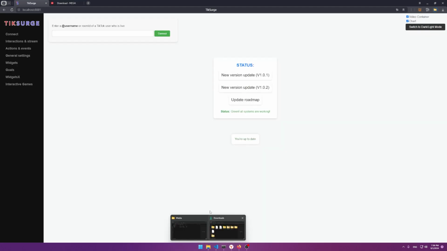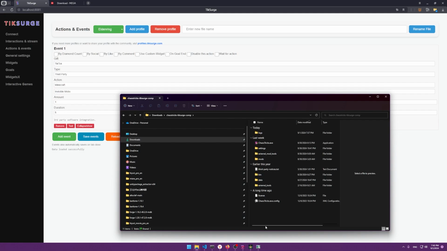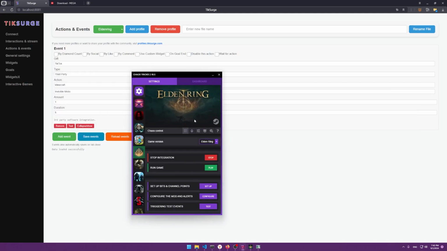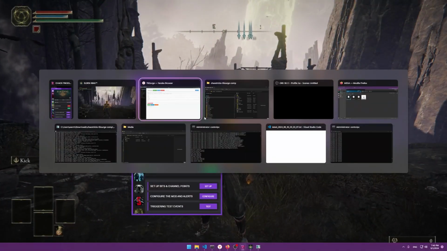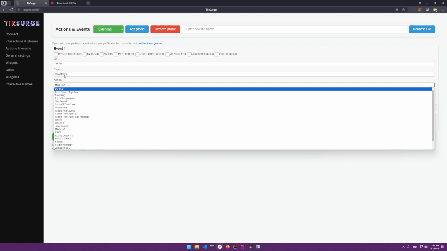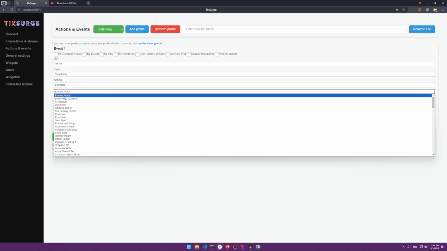Now that this downloads, you go to the download folder and extract it. There you go. You just start the integration, let's first say, for example, for Elden Ring, and you start Elden Ring here. Now, here we can use the third party, and we say Elden Ring integration.